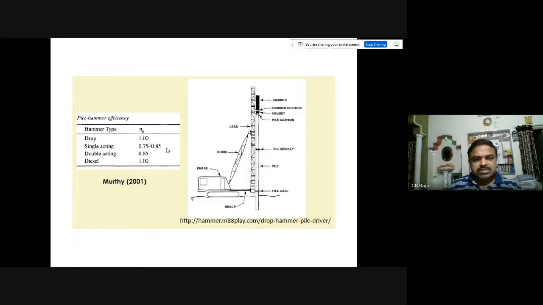So these are the two formulas we use for estimating the pile load capacity. There are other formulas also, but for your present coursework we are considering only two: one is the engineering news formula, and the other one is the Hiley formula. Okay, thank you for listening.